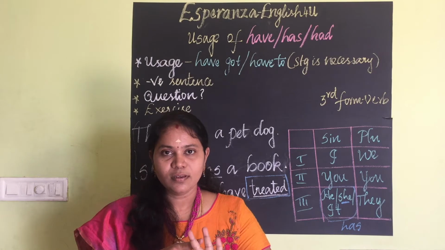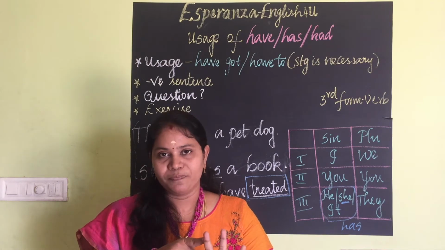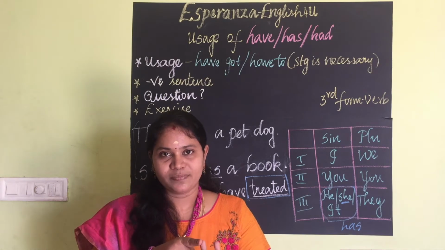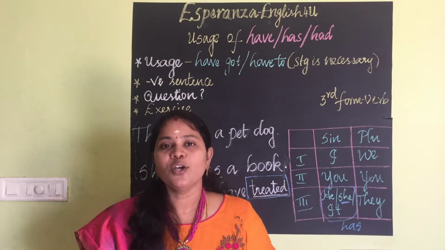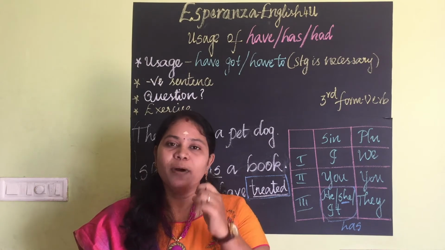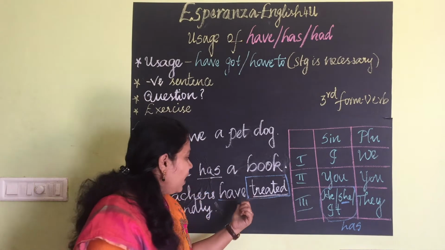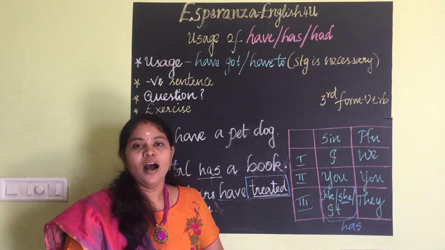Become, became, become. Treat, treated, treated. See, saw, seen. So, for perfect tenses, the third form of the verb should come along with the have form verbs. Clear?